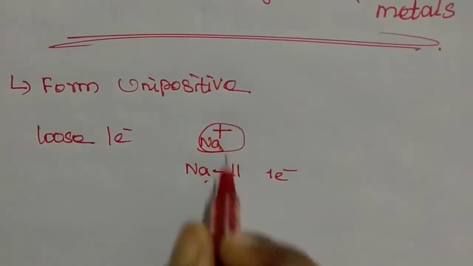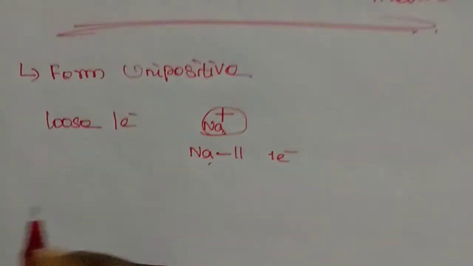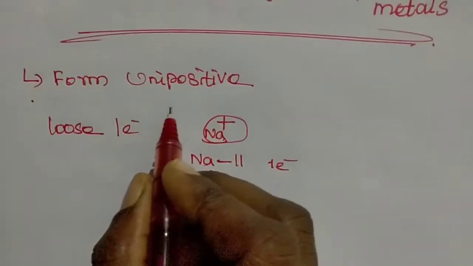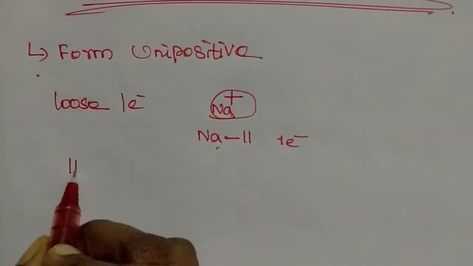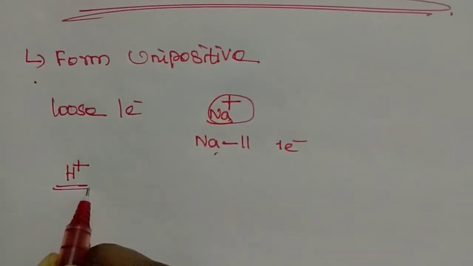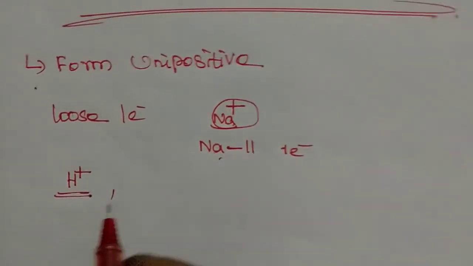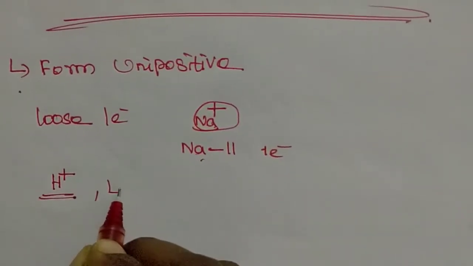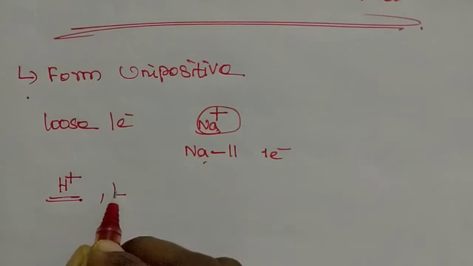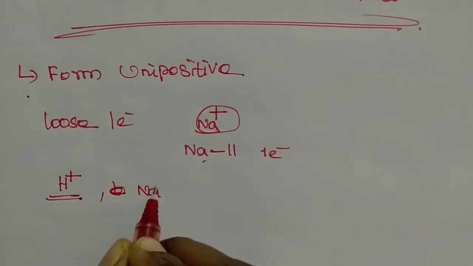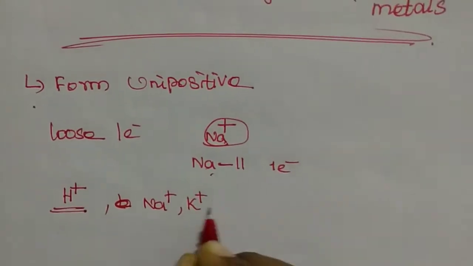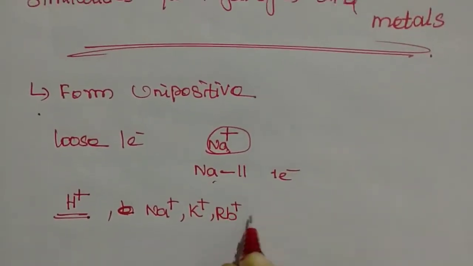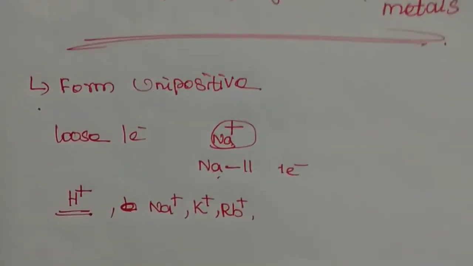That is a unipositive compound. So hydrogen and alkali metals can form unipositive compounds. Example, H plus is the unipositive ion of hydrogen, and the alkali metals give sodium, potassium, rubidium, cesium, etc.